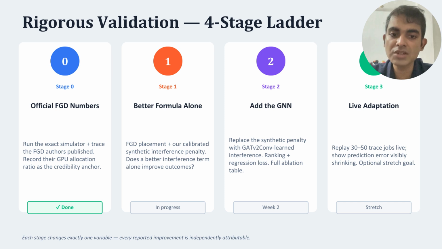Finally, as an optional extension, we plan a live adaptation experiment where the scheduler continuously updates its predictions while replaying real workloads. Since each stage changes only one variable, any improvement can be clearly attributed to that specific modification.